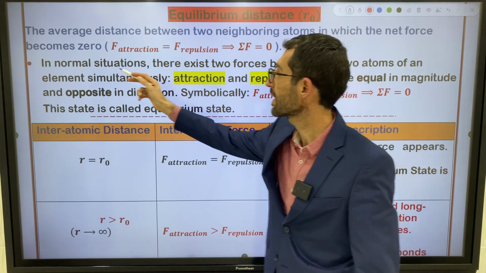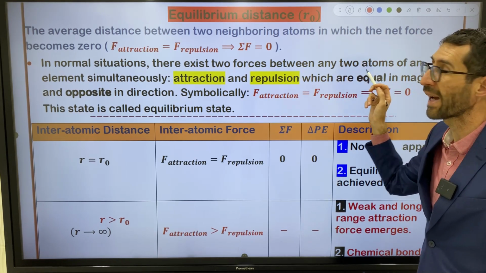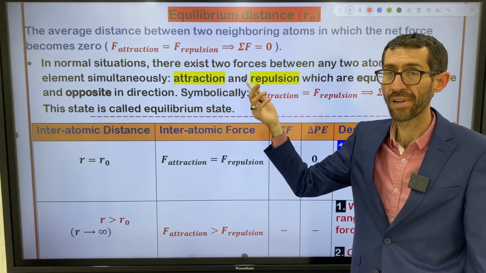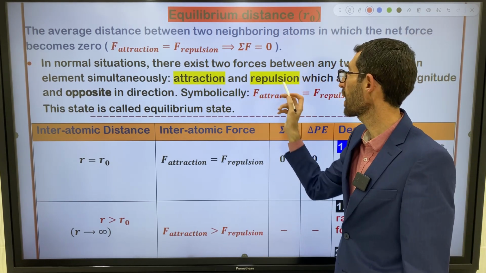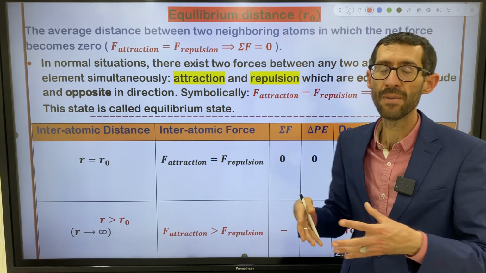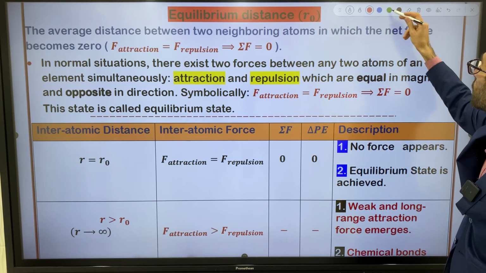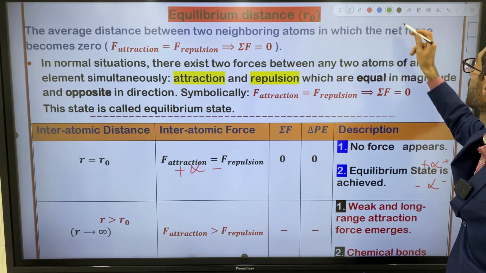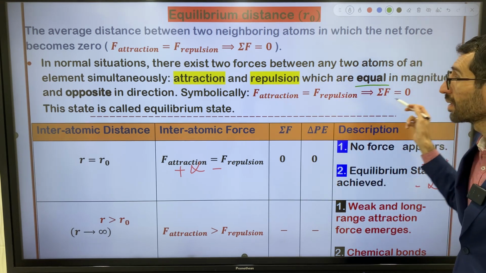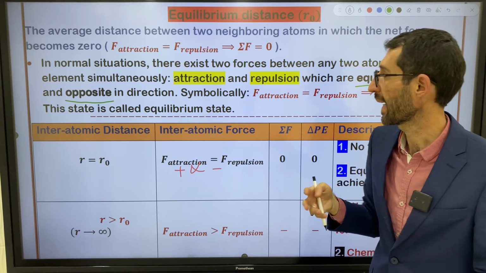We have a note here. It says, in normal situation, there exist two forces between any two atoms of an element simultaneously, right? At the same time. What are these forces? Go over it, think about it. Because I say simultaneously, you have to say we have attraction and repulsion, which are equal. You see, I wrote this in bold. These forces are equal in magnitude and opposite in direction. That's why they cancel one another, right?